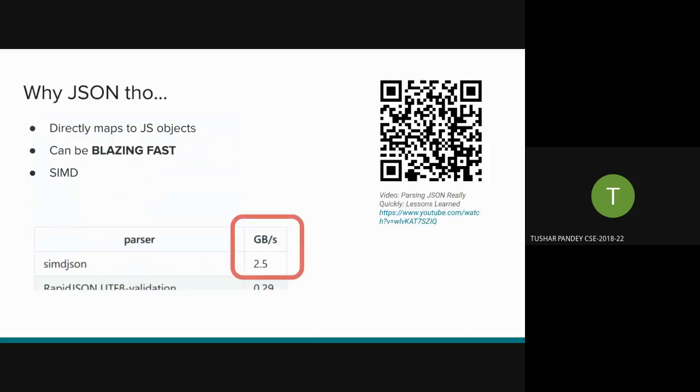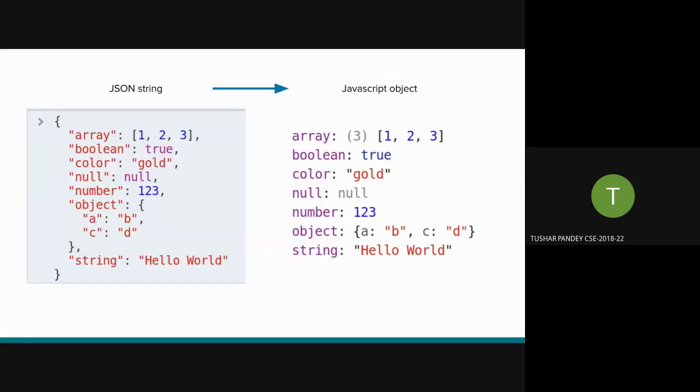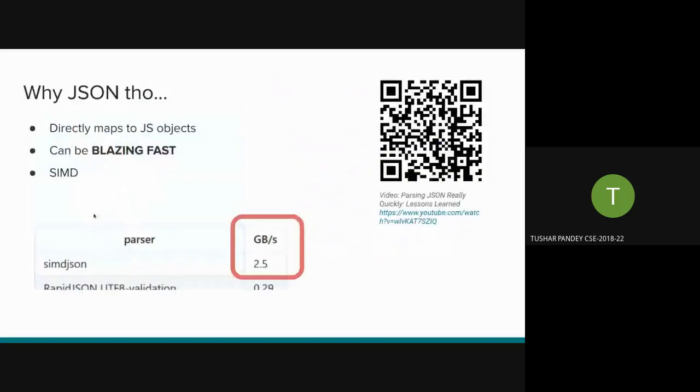Also, JSON can be very fast, even faster than normal text. Although it's written as text, this is all text data only. But when you parse JSON, there have been attempts at parsing JSON faster than reading simple text.